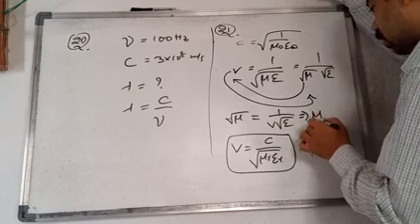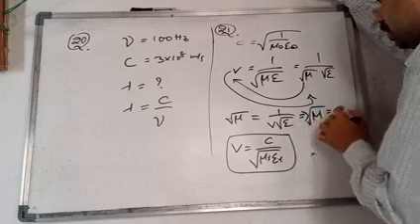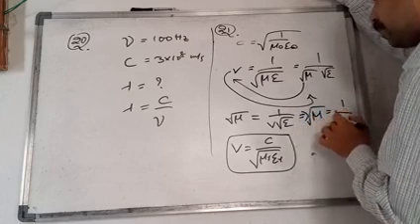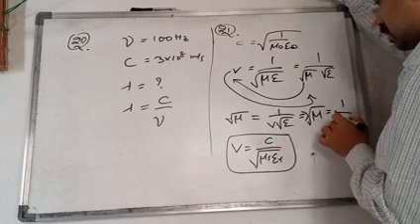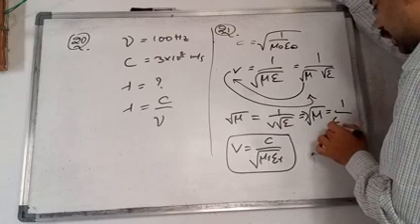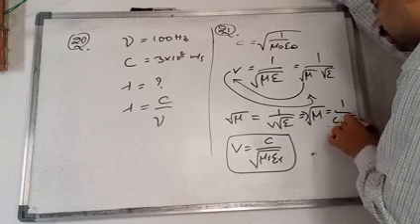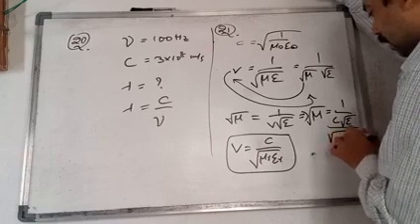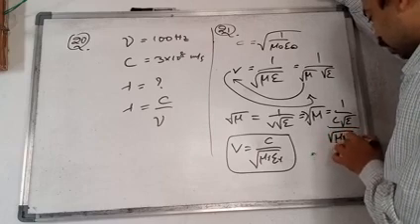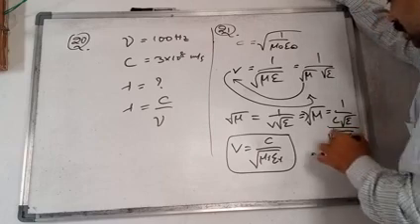So root mu is equal to 1 by C into root mu root epsilon by under root of mu r epsilon r, we will get. So this gets reciprocated.